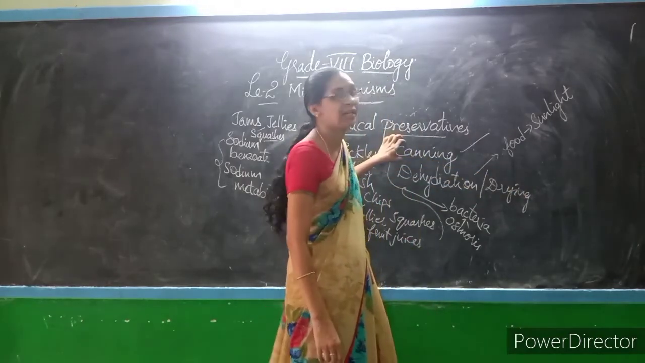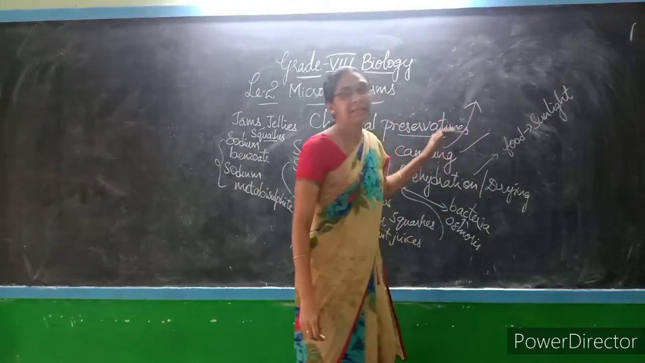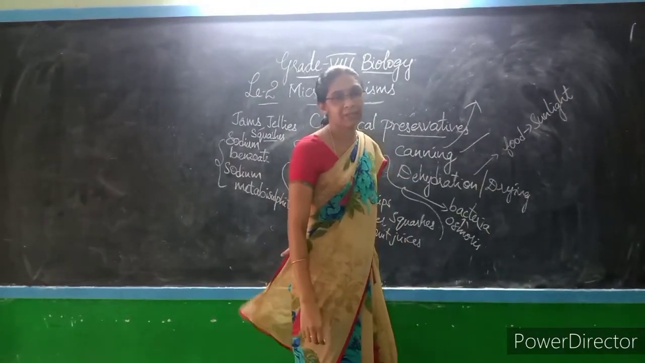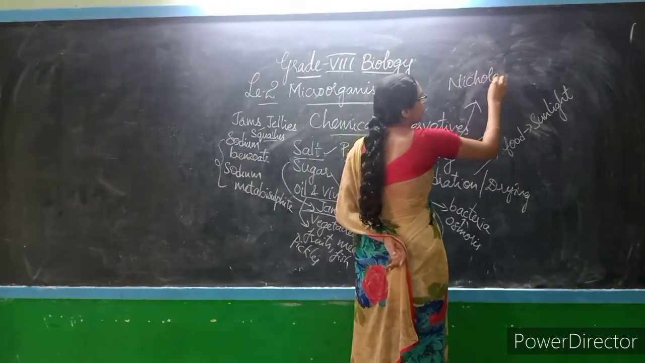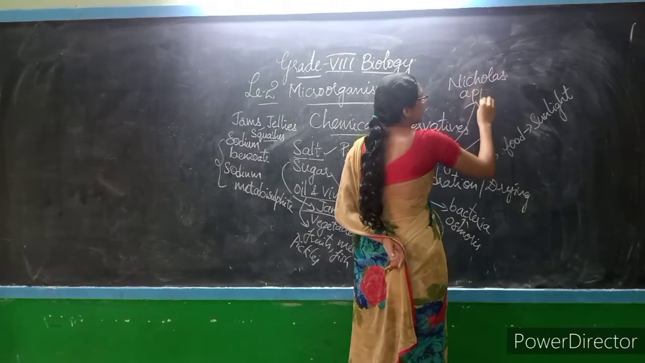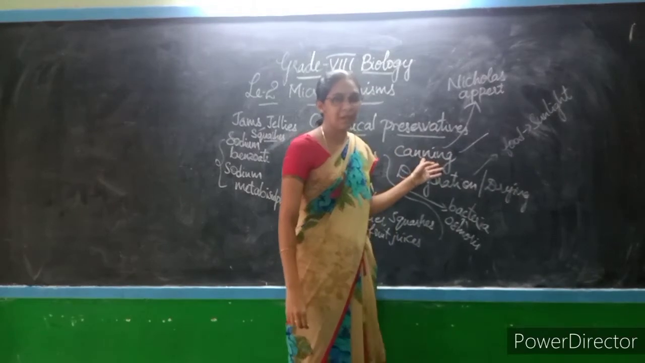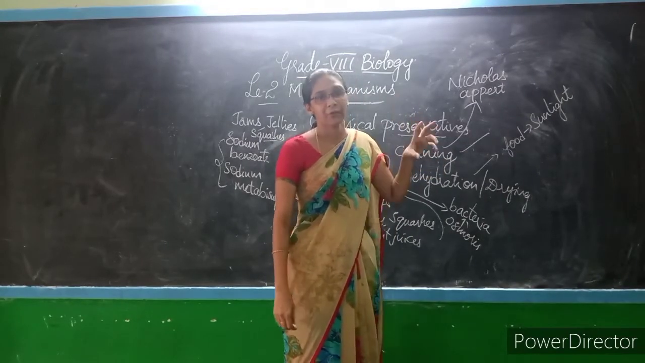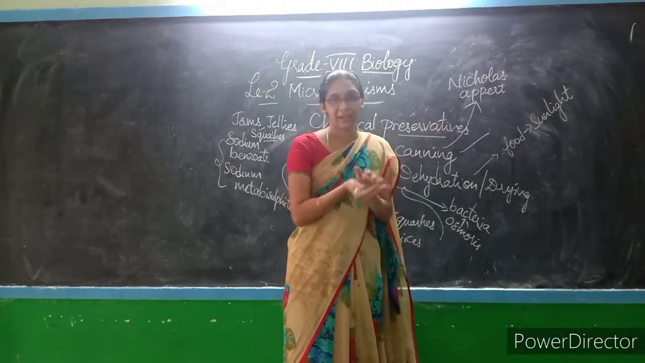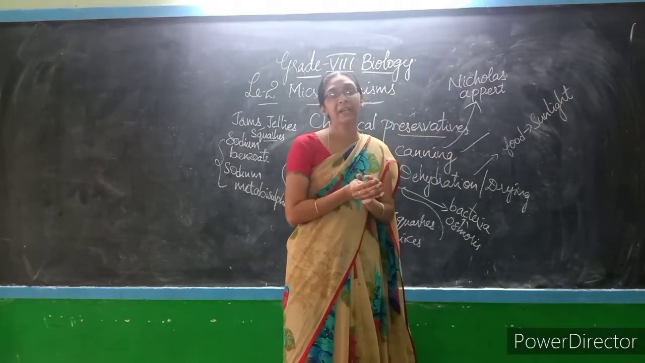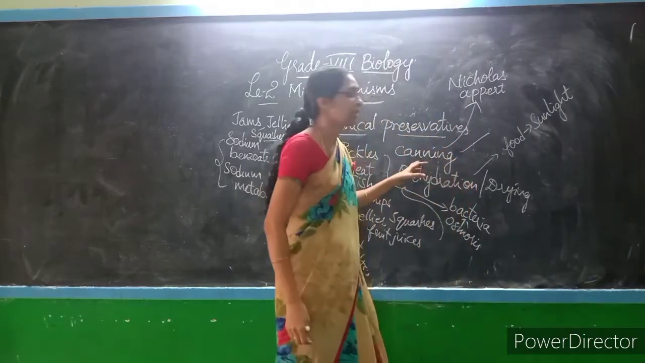And coming to the next one, canning. So what is canning? Canning is a process which was introduced by the person named Nicholas Appert. He introduced this concept of canning. Simply, canning is a process where foods are preserved under vacuum. That means under a closed, tight container, an airtight container, where we preserve the food material after sterilization.